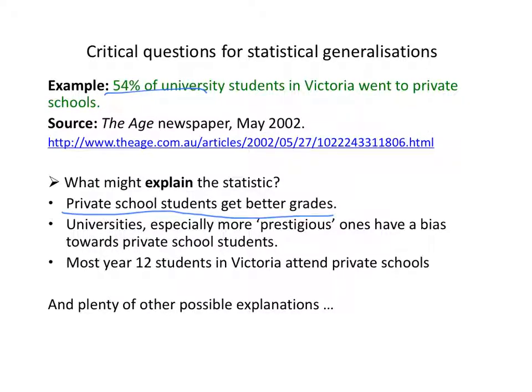If that was true, if most Year 12 students go to private schools, then that would explain why most university students go to private schools. And of course, there are lots of other possible explanations. These are interesting to think about because they're relevant to what further conclusions you might draw from this statistical generalisation.